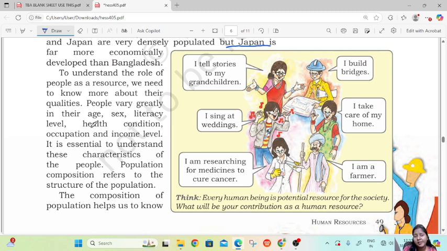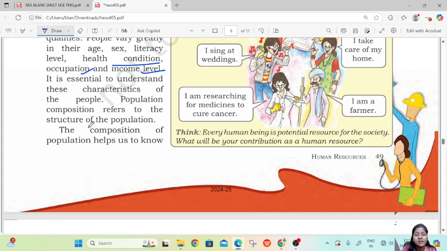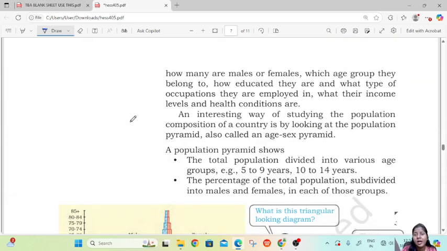People vary greatly in their age, sex, literacy level, health condition, occupation, and income level. It is essential to understand these characteristics of people. Population composition refers to the structure of population. Composition is like how many males, females, which age group, how educated they are, what type of occupations they are employed in, and what their income levels and health conditions are.